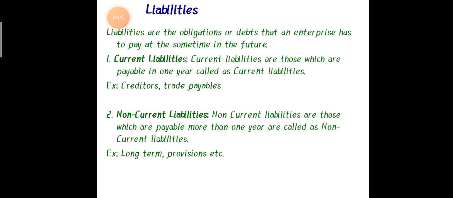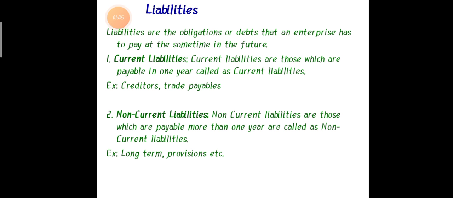Same as that, liabilities means it is an obligation or your responsibility or your debt that you have to repay to that person in a particular period. Okay, there are some types of liabilities, that is current liabilities and non current liabilities. Current liabilities are those which are payable within 1 year. So current liabilities means the money which you have to repay within 1 year. Opposite to that is non current liabilities.